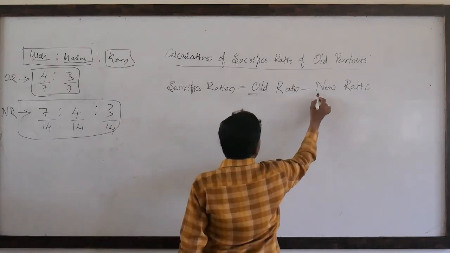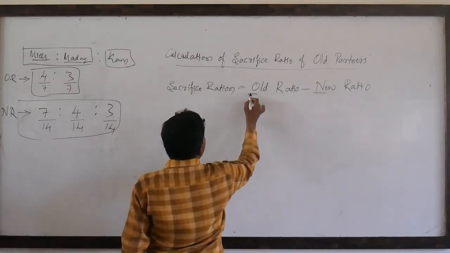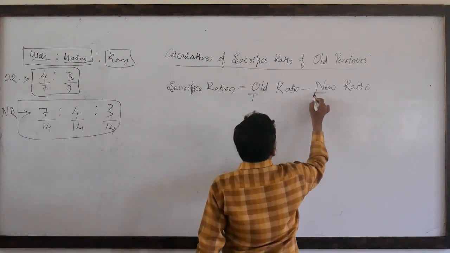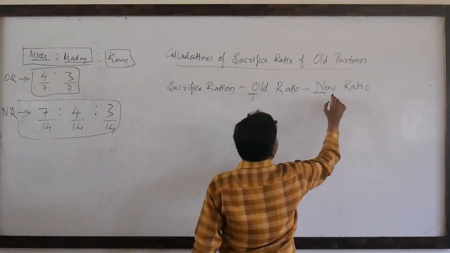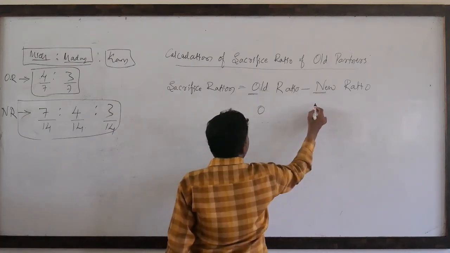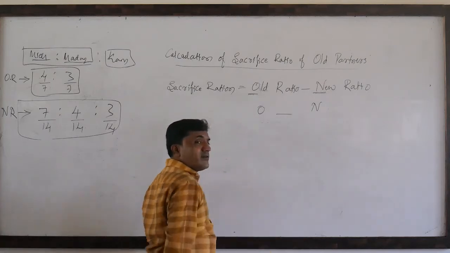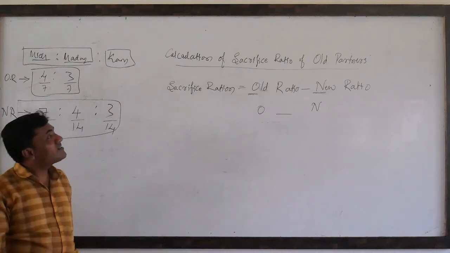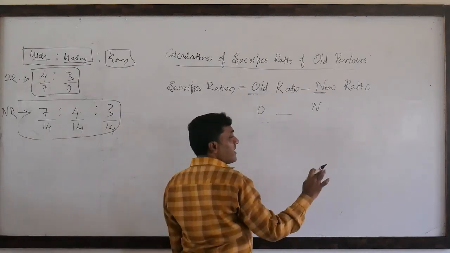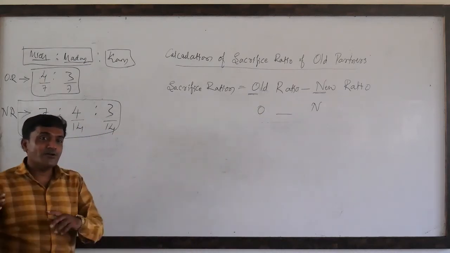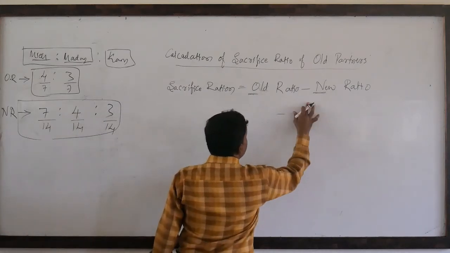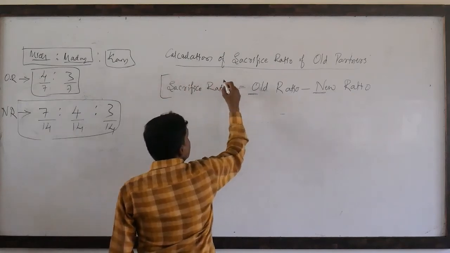A very simple way to remember this equation: the first letter of old ratio is O, the first letter of new ratio is N. So simply O-N, on. It is a simple way of ascertaining sacrifice ratio. It is an equation for calculation of sacrifice ratio, dear students.